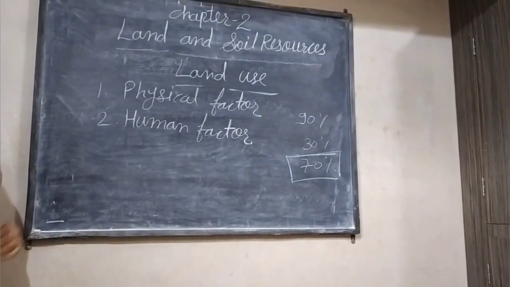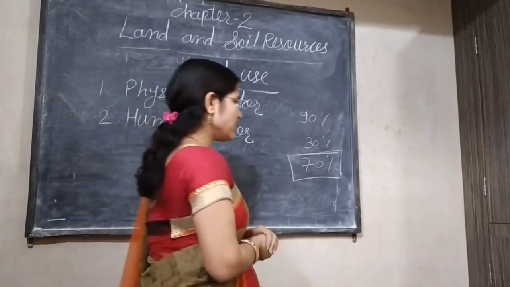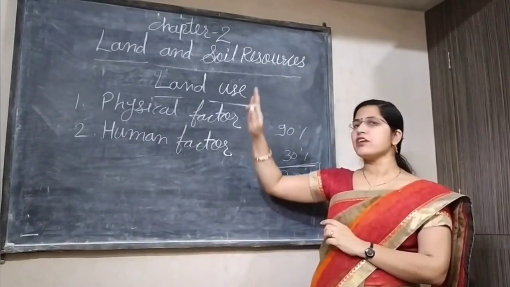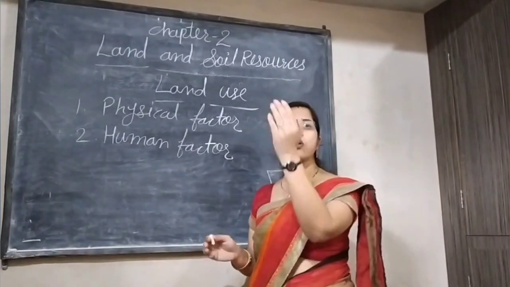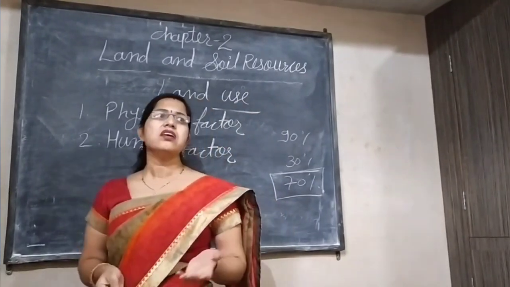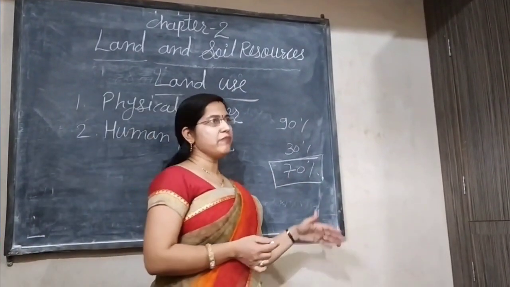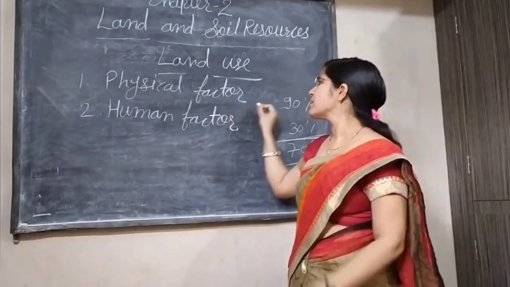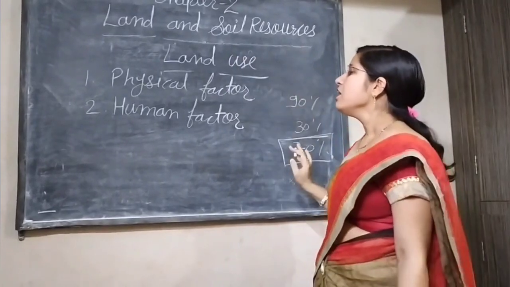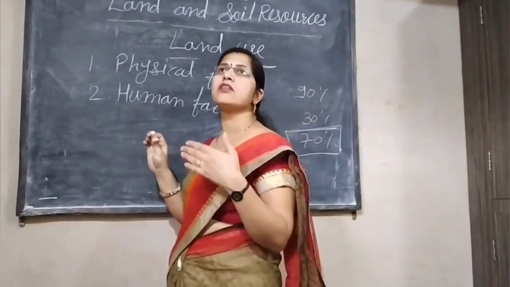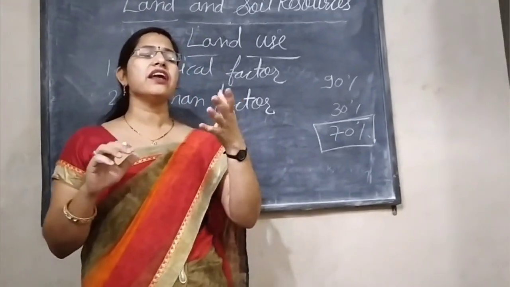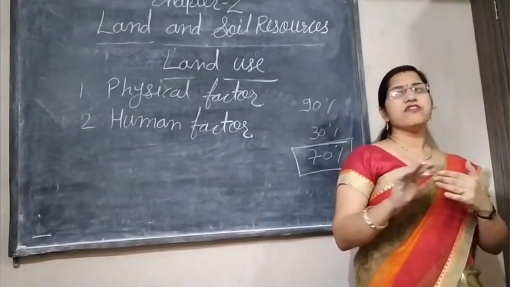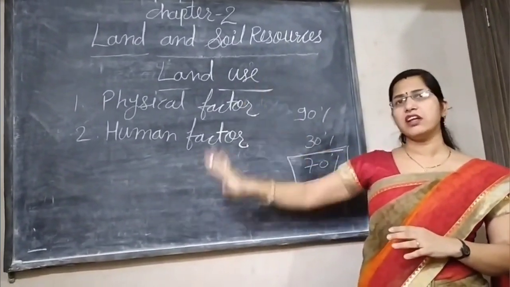If we talk about the physical factor, the land available everywhere is not the same. Somewhere there are high mountains, somewhere plains, somewhere river plains, and somewhere hills and plateaus. So the physical factor also affects the formation of the land. Climatic conditions, rainfall, and the rise and fall of temperature also matter. So the physical factor affects the land use pattern.